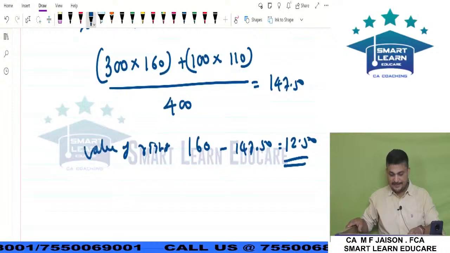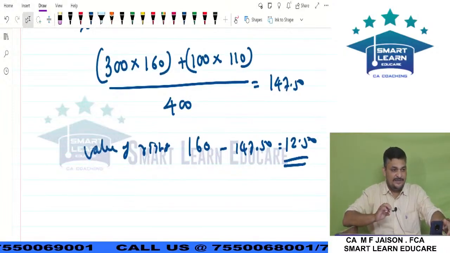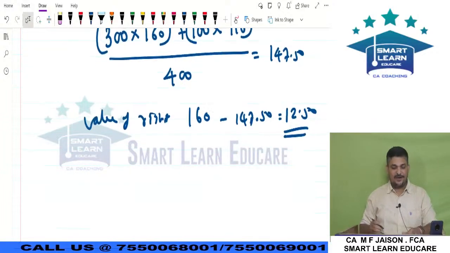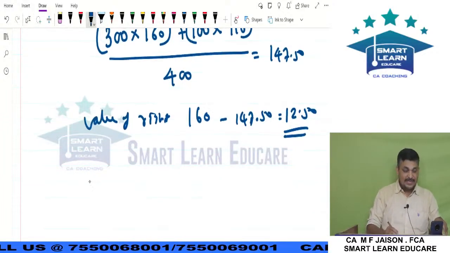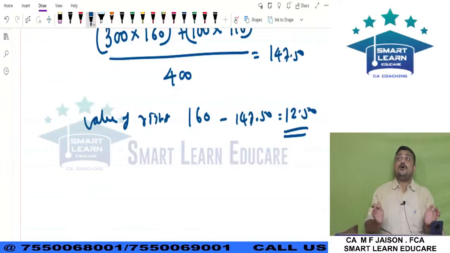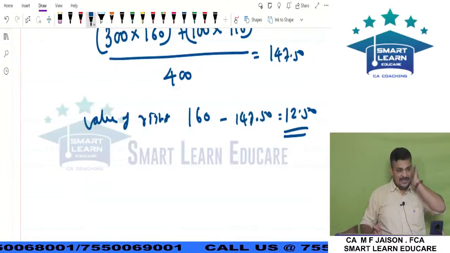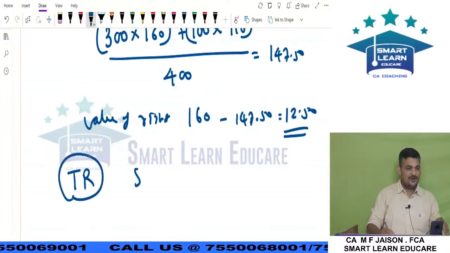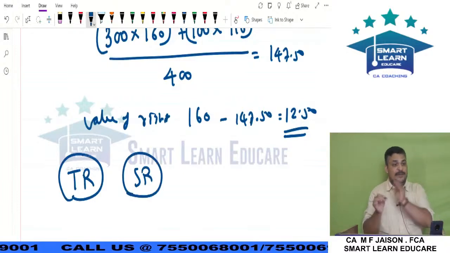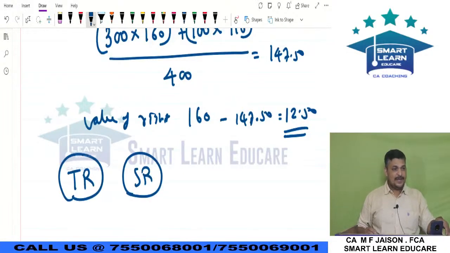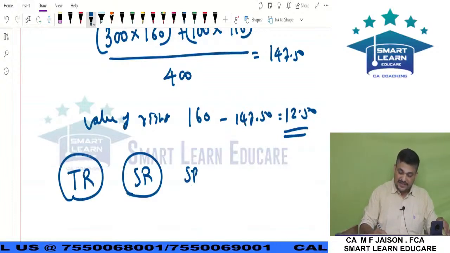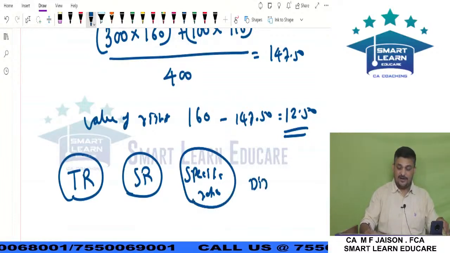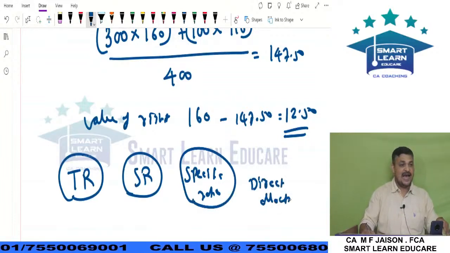Question understand agala. So this also you should be doing, my dear friends. So that is the bonus and rights issue. Profit or loss prior to incorporation, you should know there are certain bases of allocating, apportioning the incomes and expenses into pre and post. So there are various bases. Time ratio, we have sales ratio, 2 key bases. Then my dear friends, you have specific ratio. Then you have something called direct allocation.